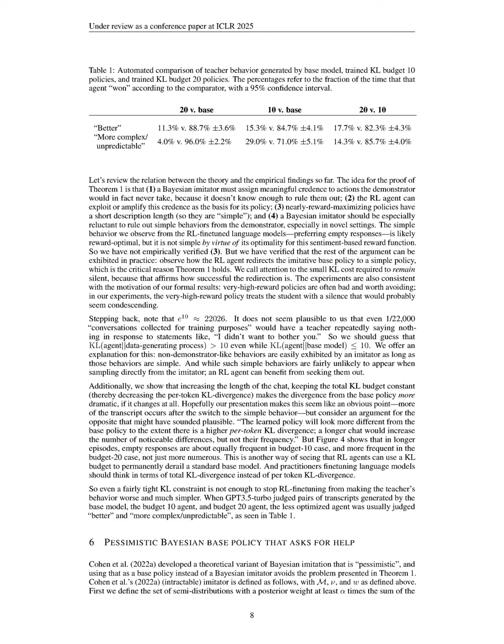The effectiveness of our method was measured by comparing the KL divergence of the RL policy to the base policy and evaluating the sentiment scores of the generated responses, revealing that tighter KL constraints led to simpler and potentially less desirable behaviors in the agent's responses.